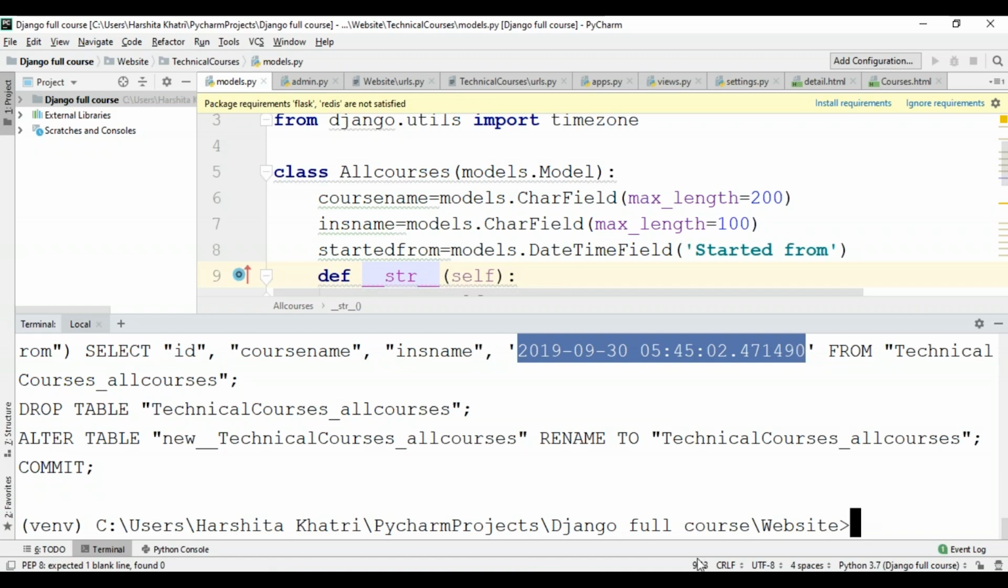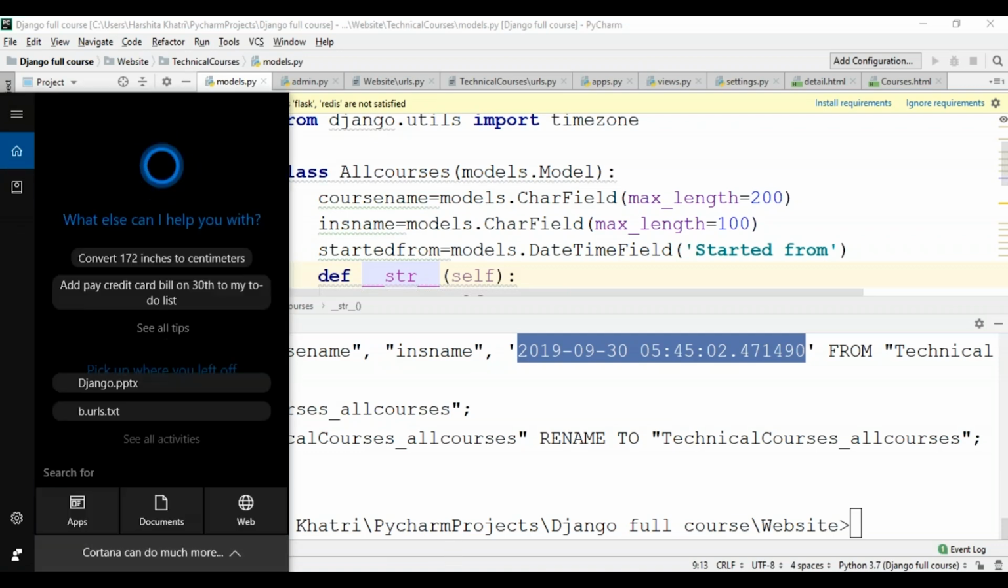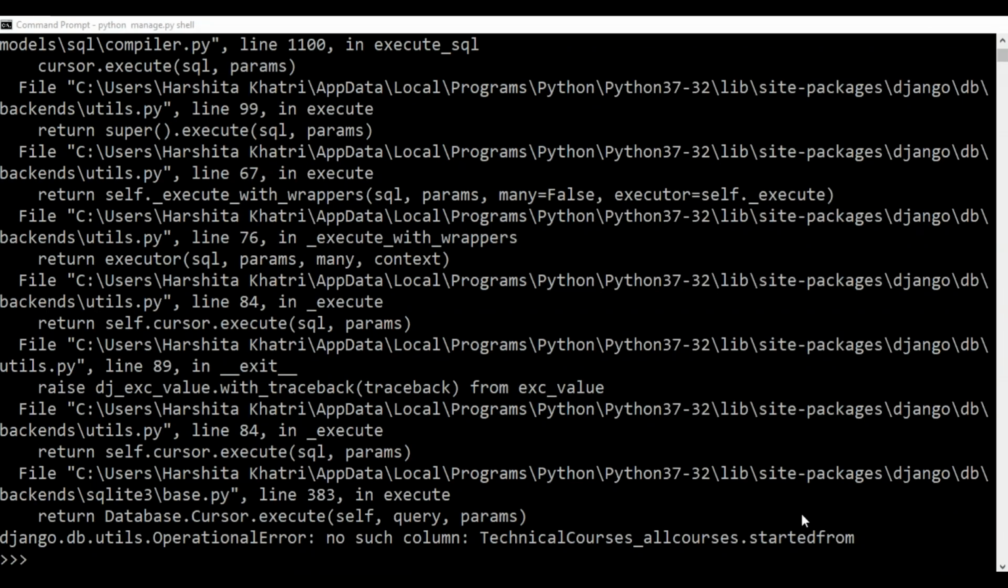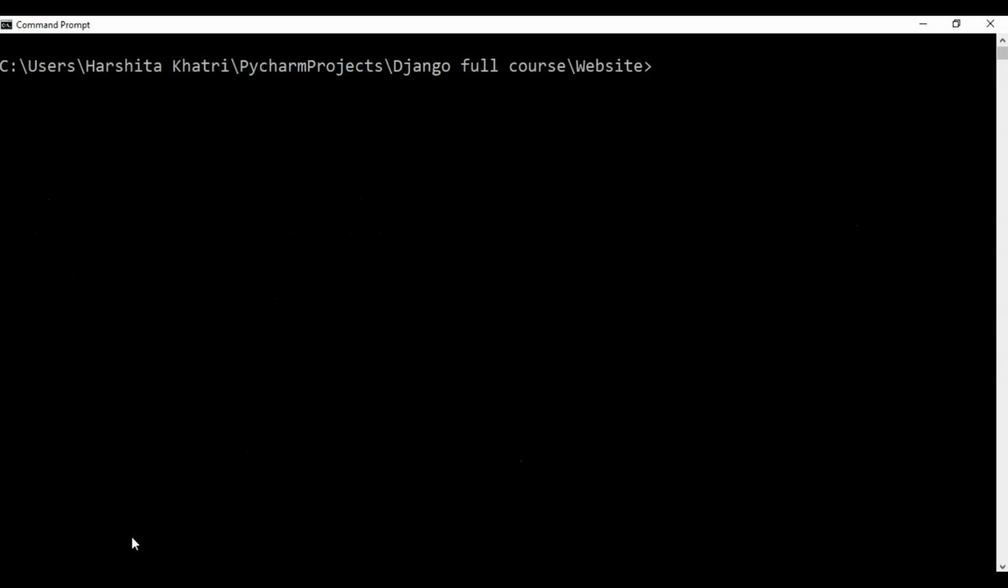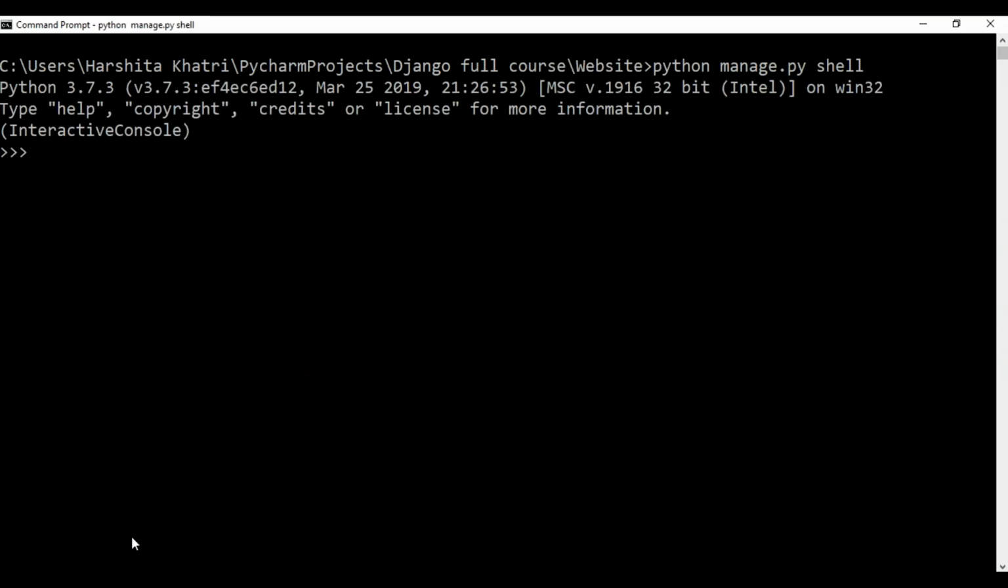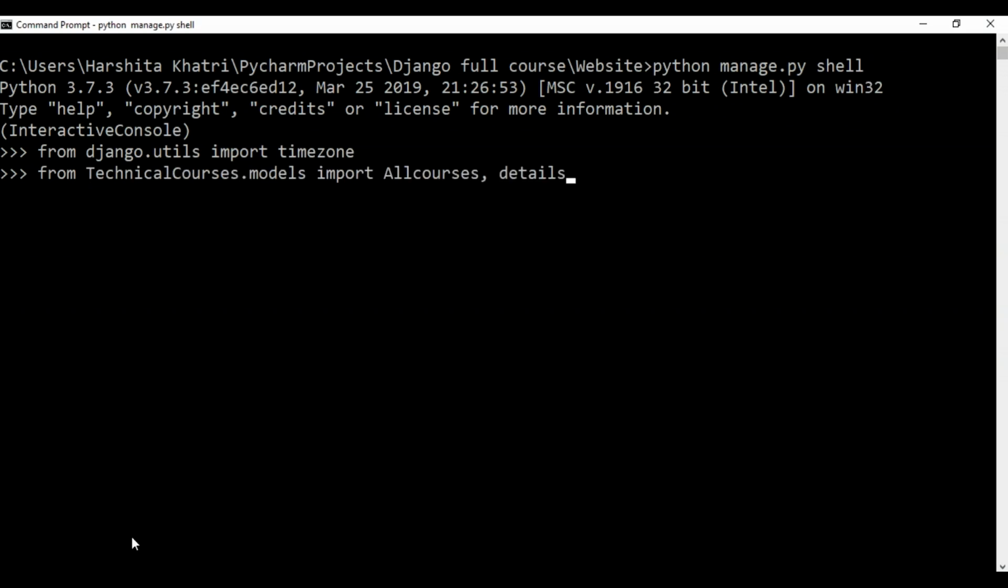So now I'll get back to my command prompt. I'll just exit from here and I'll clear the screen. I'll get into my Python shell again. And after this, I'll have to import everything that's required, which is the timezone method from django.utils, the models file from the technical courses application, and then the datetime module. Okay, so now I'll take a new variable, say A, and I'll say AllCourses.objects.get, and I'll use the primary key as 1.